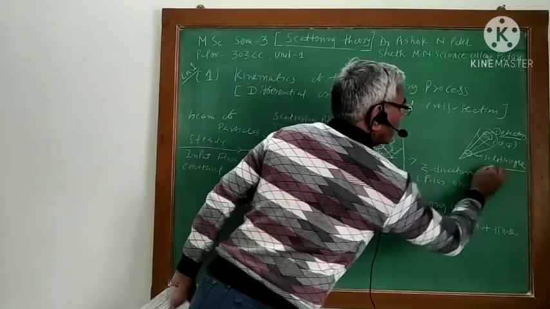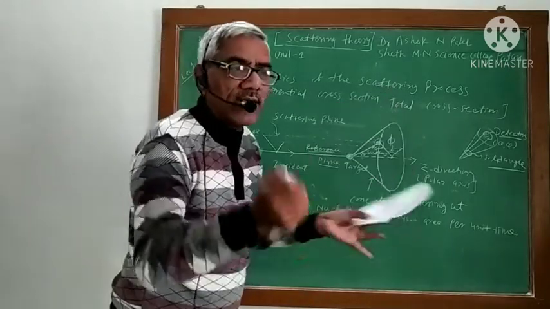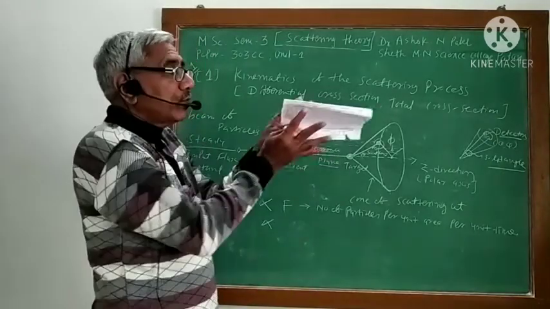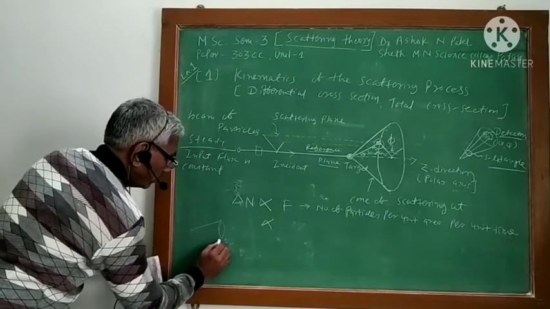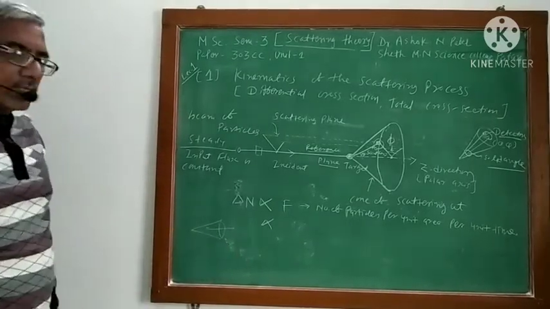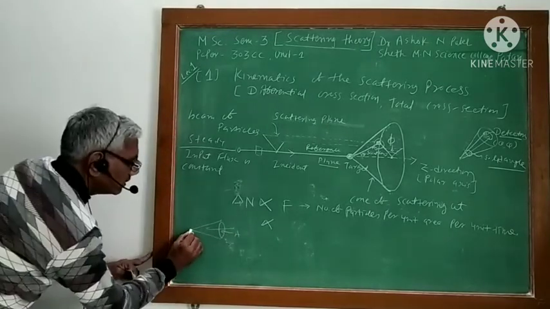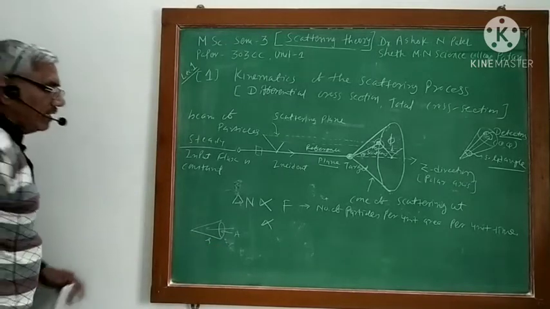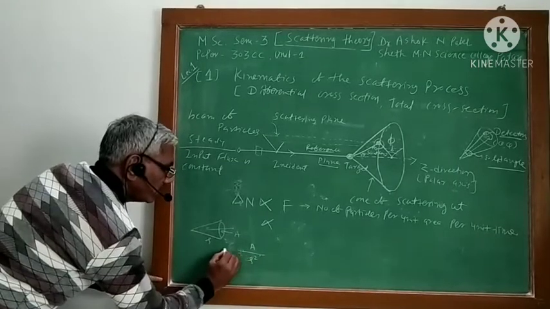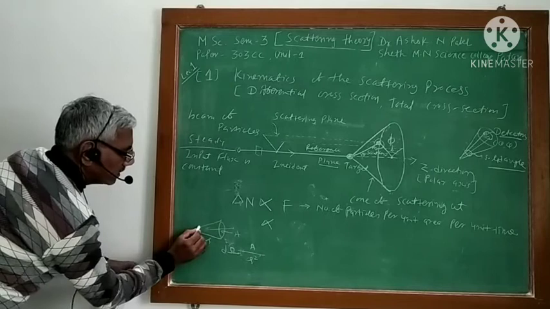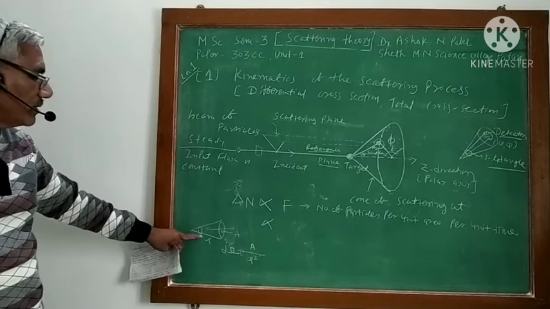Solid angle. You must have an idea of the solid angle. Solid angle means, just try to understand the cone, an ice cream cone you can say, whose structure is known to you. Suppose this is my cone, there is some ice cream inside. Now here, this is my area, and if this distance is r, then this area divided by r square will give me the solid angle, this angle. You can say a three-dimensional angle.